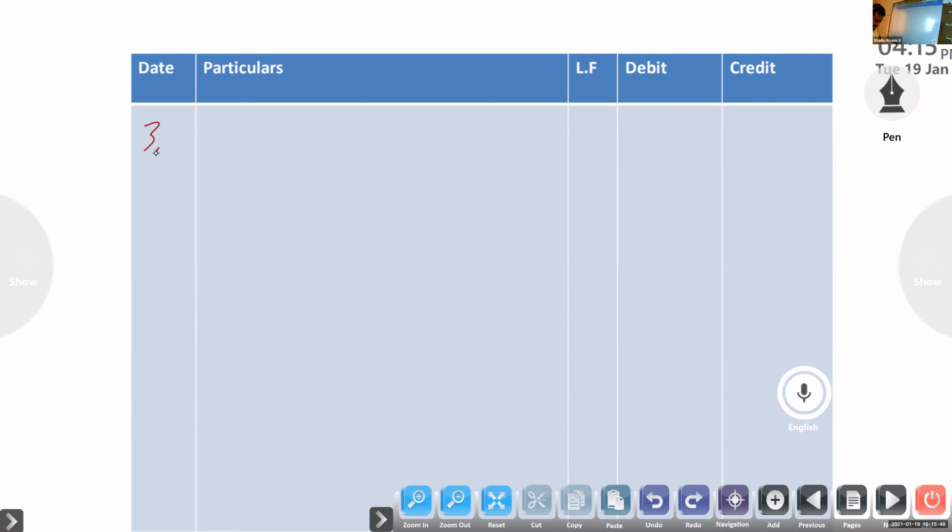Sales book overcast. Sales account debit to suspense account. Yes, sales account debit to suspense account.